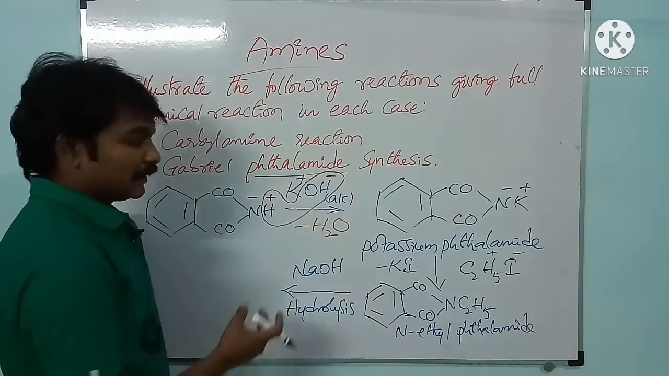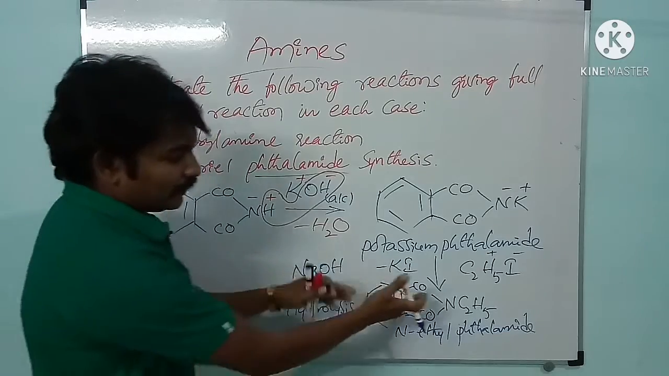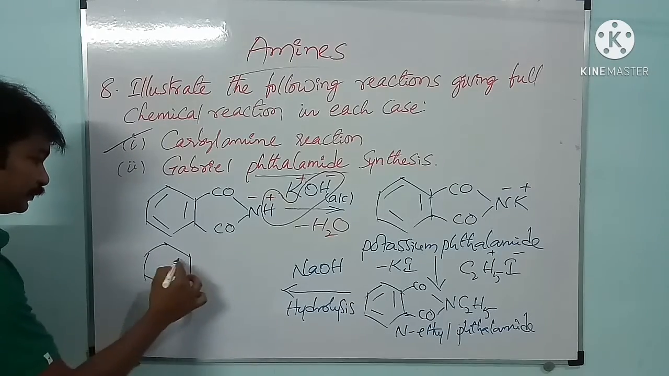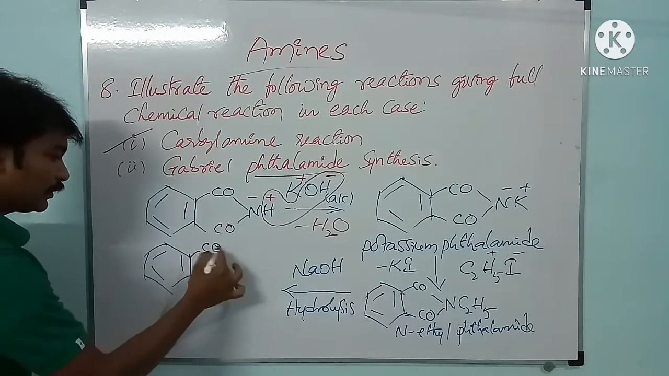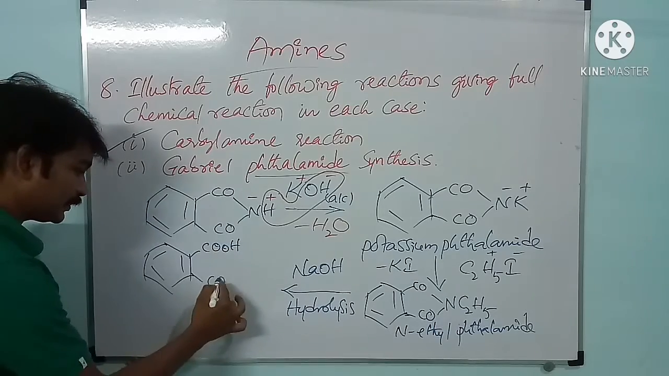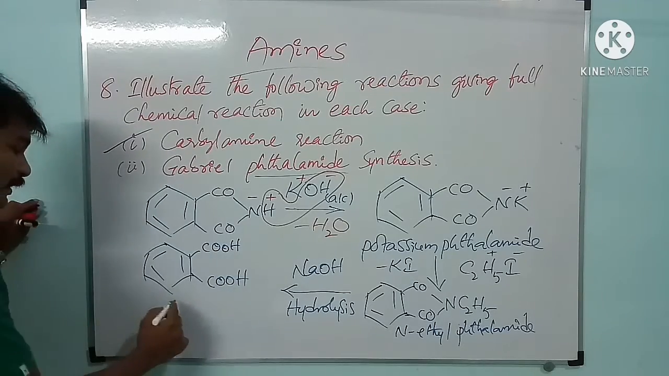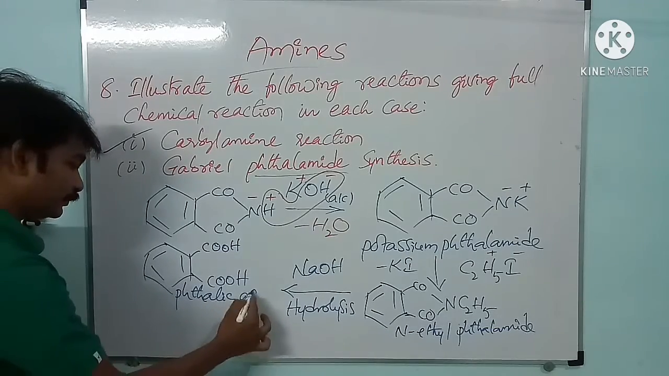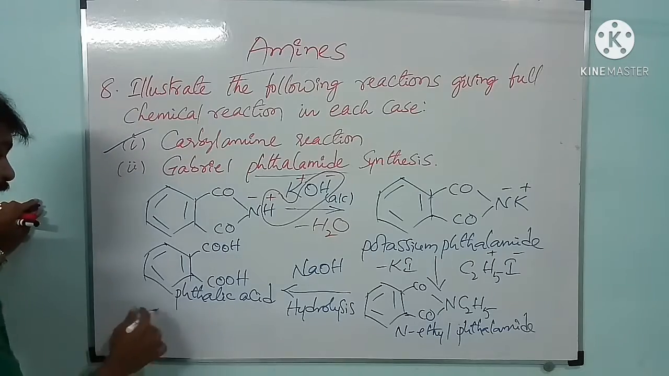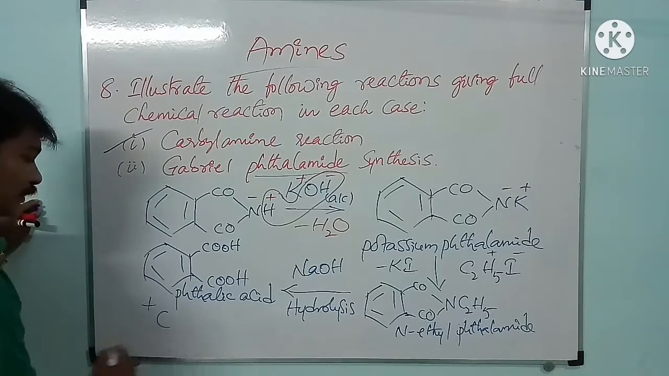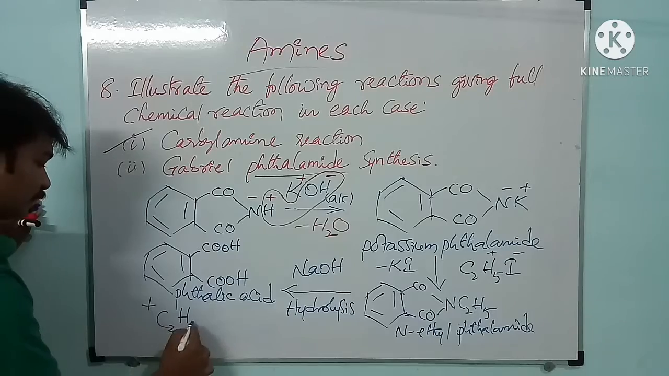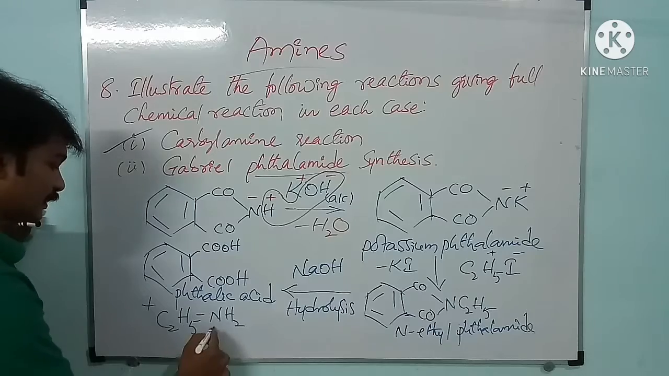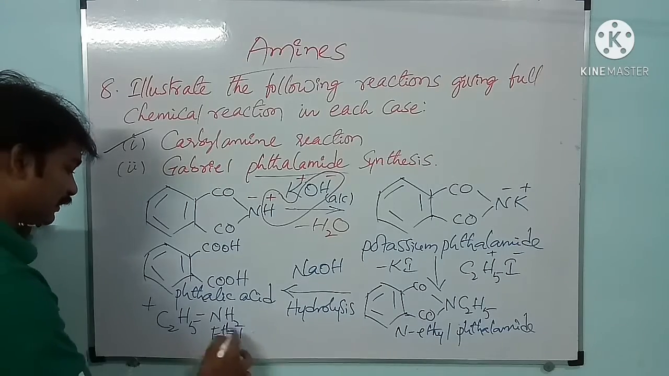What will happen? Here cleavage will take place, means that ring structure will open, and as a result we will get COOH, and here COOH, it is nothing but phthalic acid. In addition to phthalic acid, we will get C2H5NH2. What is this C2H5NH2? This is nothing but ethylamine.